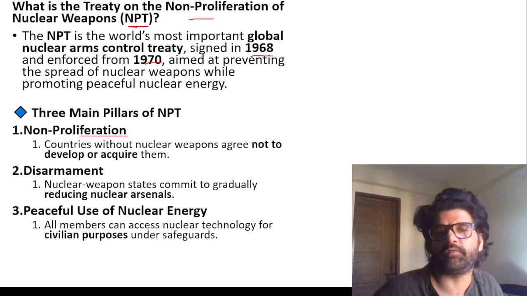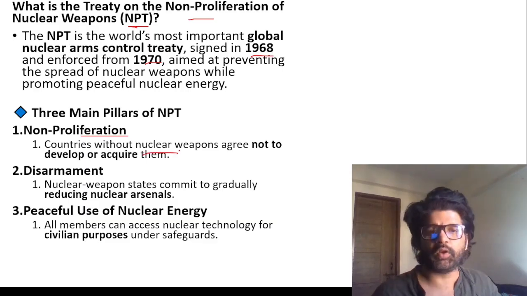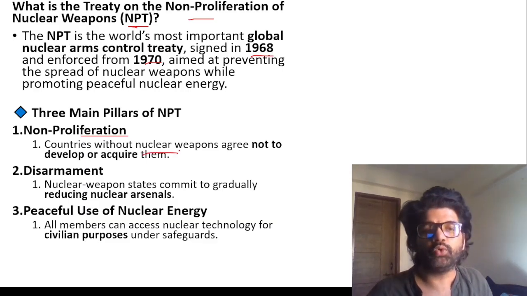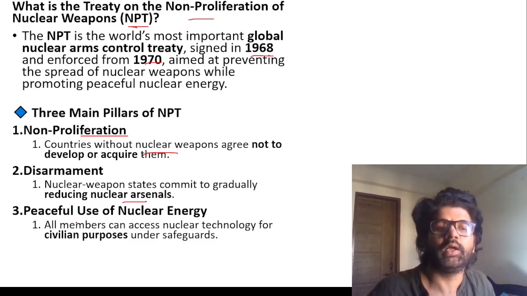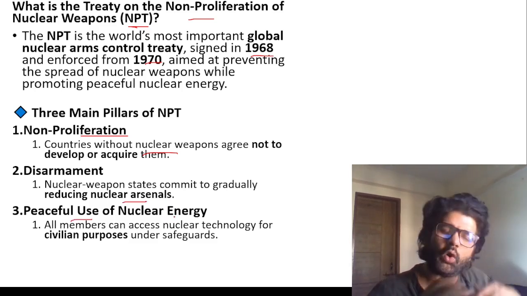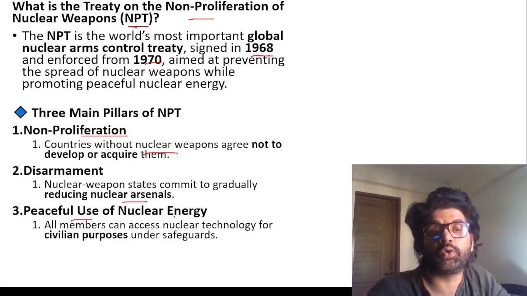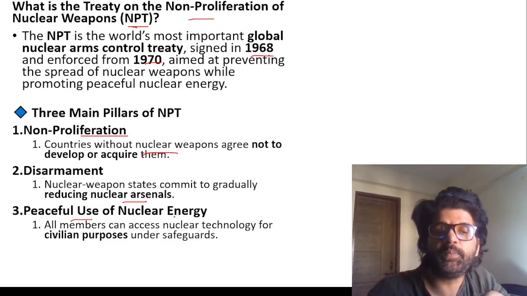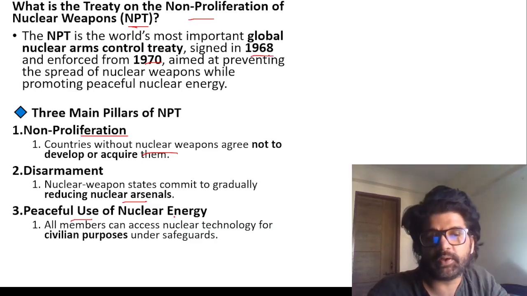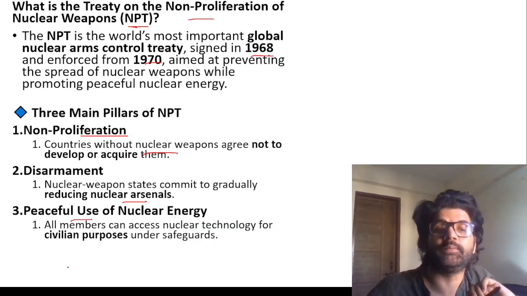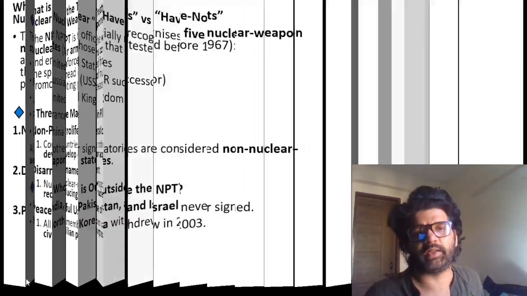Three pillars: non-proliferation. Countries who do not have nuclear weapons, please don't have it. Countries who have it, please try to reduce it. And all the countries, doesn't matter whether you have nuclear weapons or not, can access nuclear energy for peaceful purposes, civilian purposes, electricity generation purposes. So three aims. India, we did not sign this treaty.